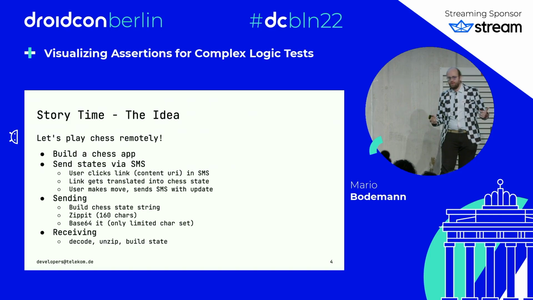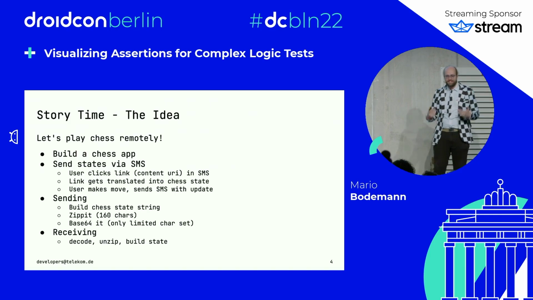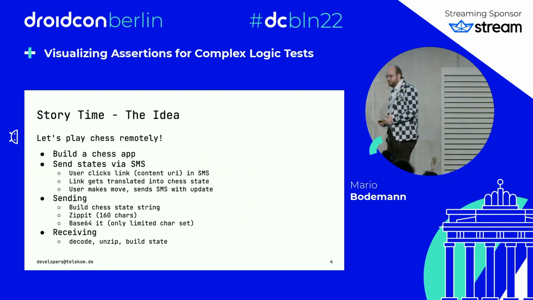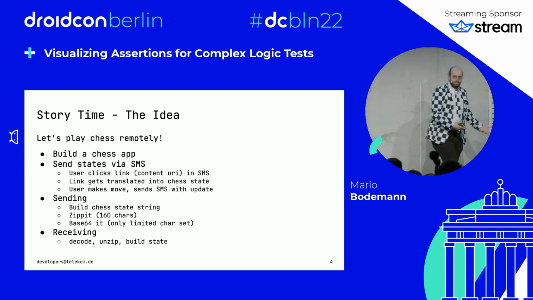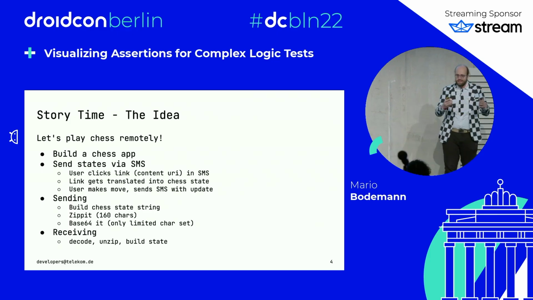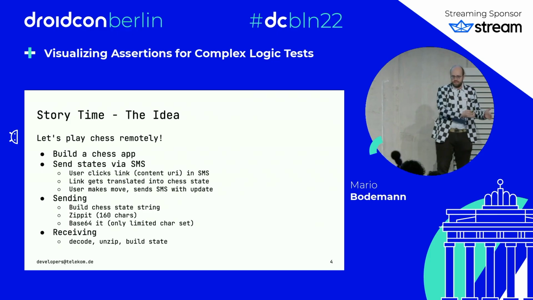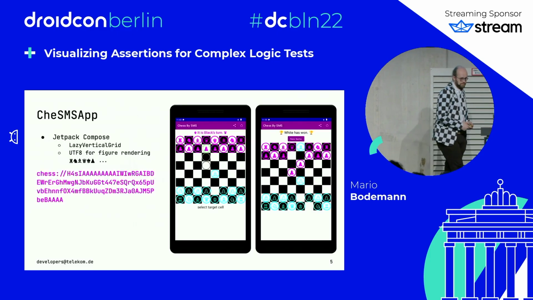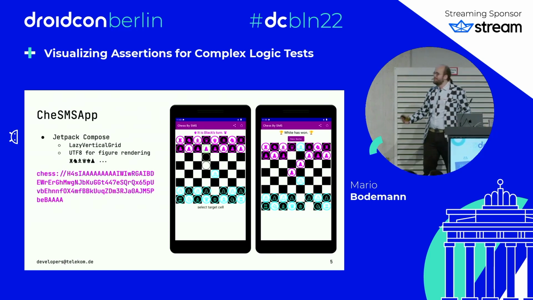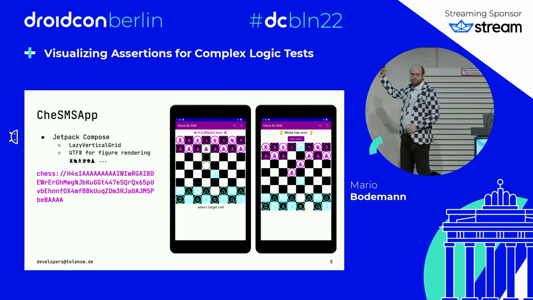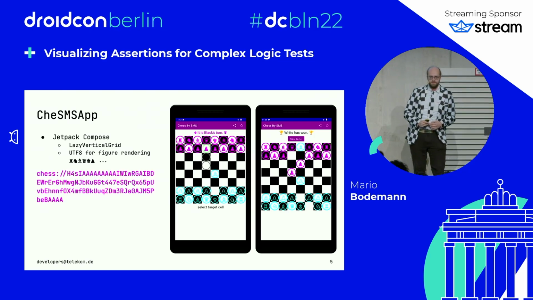Hopefully as a surprise to no one, the other way works the other way around. You receive the SMS, you click on the content URI, which contains the encoded, zipped state of the chessboard. And then everybody uses Jetpack Compose to build this beautiful app, right?